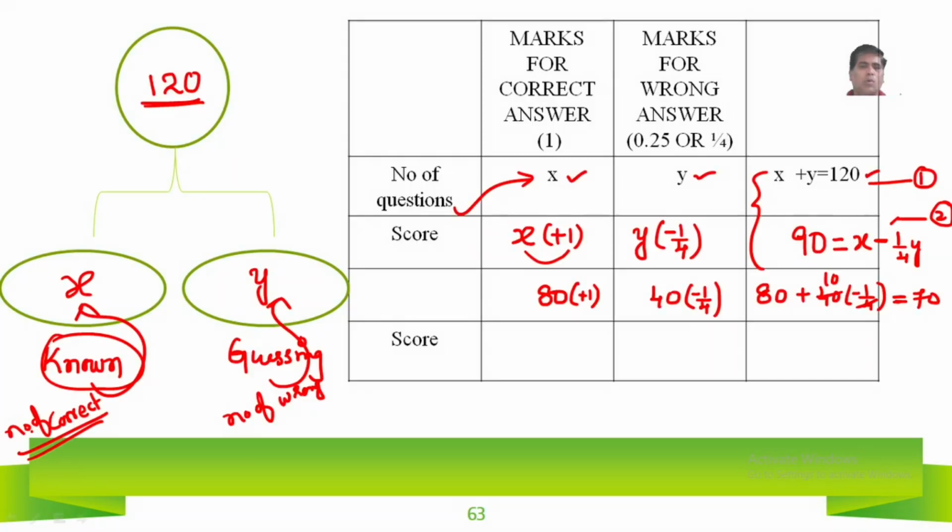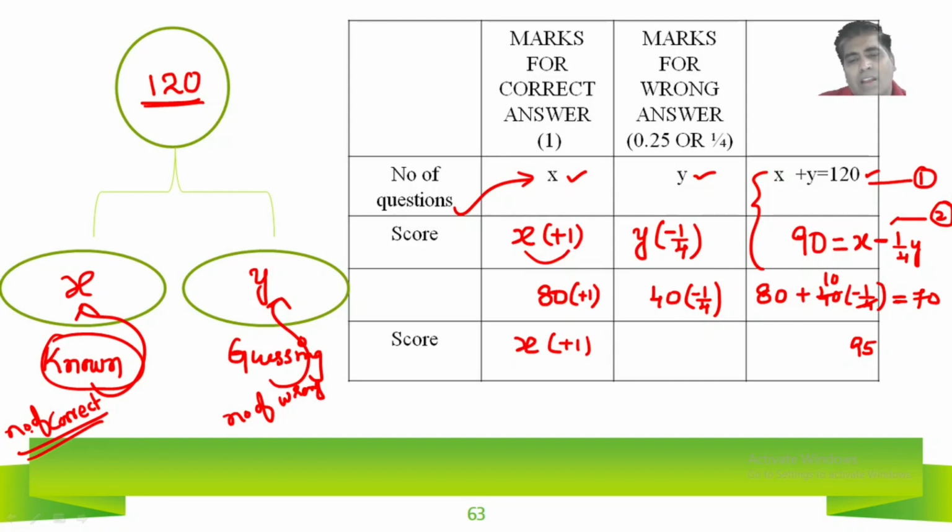So let us go to this one again. What he wants is the score should be 95. We don't know the number of correct answers, so we don't know the number of wrong answers. He will score x into 1, because if x questions are correct, he will score x into plus 1.